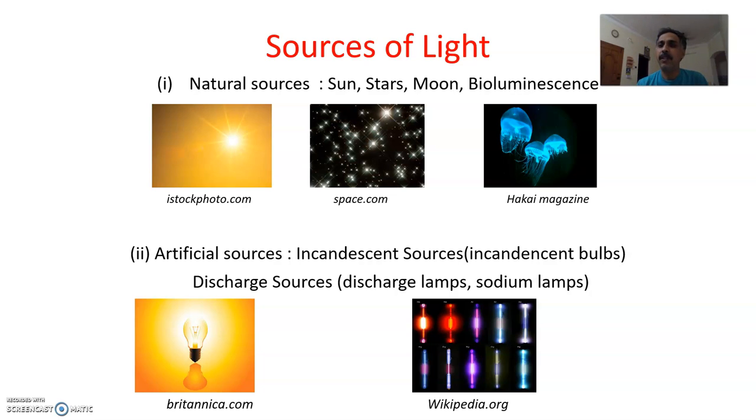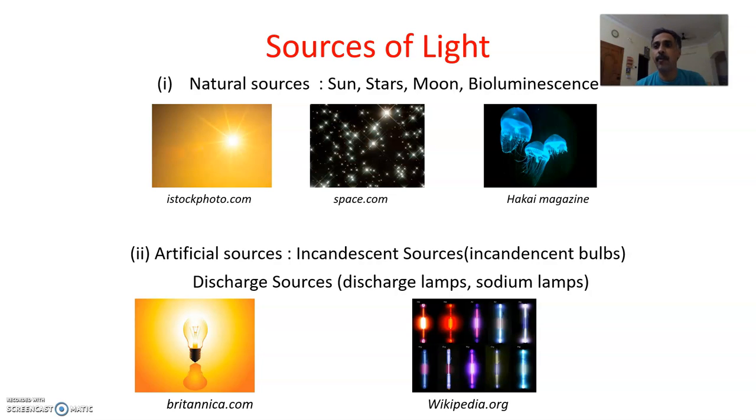But the light from the stars is very weak because stars are very, very far away from the earth. And there is one more thing, bioluminescent objects or species. For example, fireflies and jellyfish all produce light in their body.